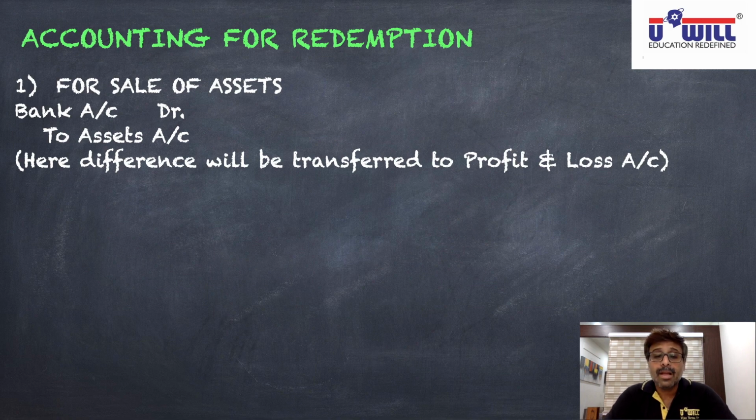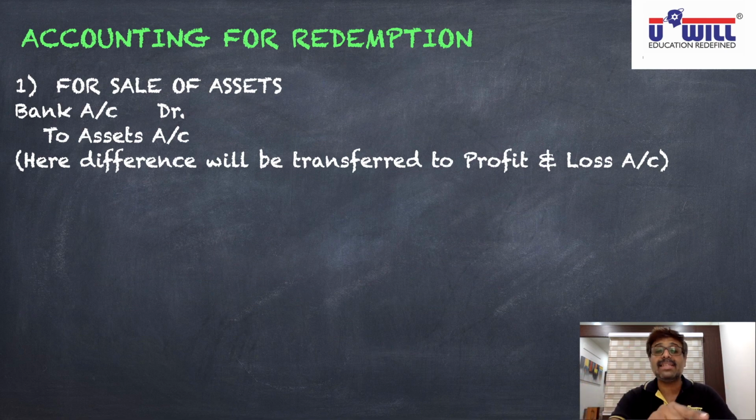I repeat, why does the situation of selling the assets arise? Because of the second condition: the company redeems the preference shares out of the first source, profits. When you redeem out of profits, the company may or may not have sufficient bank balance or cash balance to repay the preference shareholders. So what will the company do to manage those funds? The company will sell the assets.